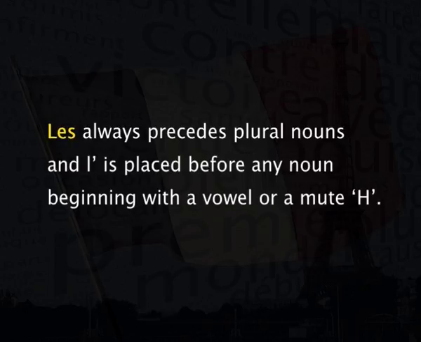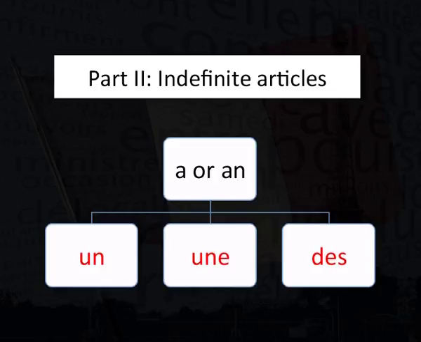Les always precedes plural nouns and l apostrophe is placed before any noun beginning with a vowel or a mute h. In the second part, we learned about the indefinite articles. We found out that the English indefinite article a or an has 3 forms in French: un, une, and des.